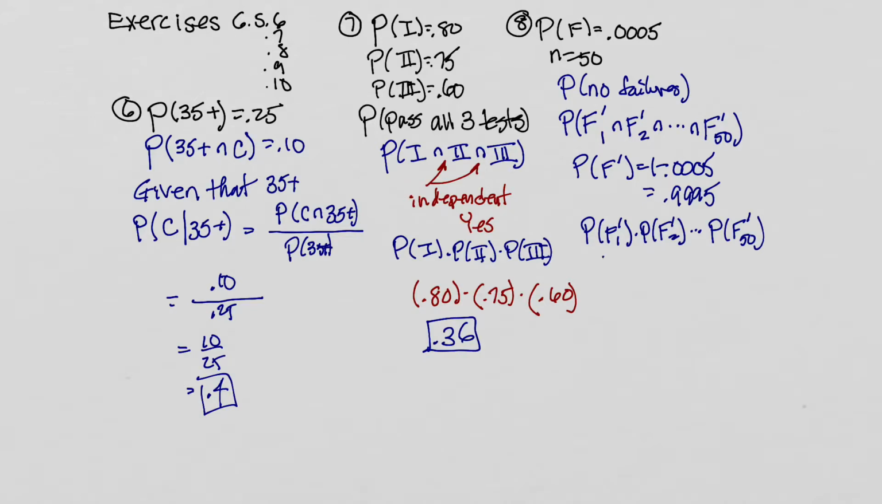So we're going to get 0.9995, 1, 2, 3, 4, 5, up to 50 times. So we're going to write this to the 50th power. And when I multiplied that out, although this is a perfectly good answer, I got 0.9753.